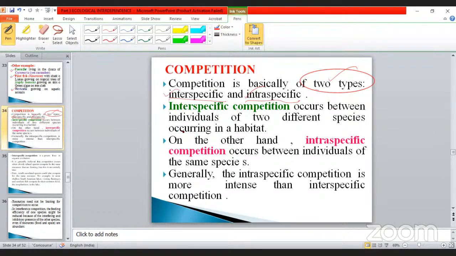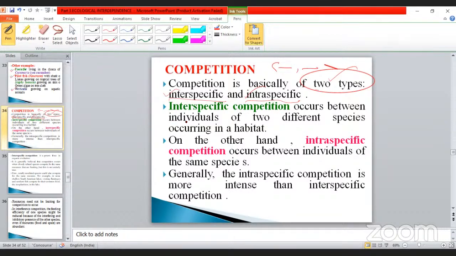What is meant by intraspecific, and what is meant by interspecific? Before that, what is meant by competition? Competition is nothing but when both are minus, isn't it, my dear? Already we studied it in the tabulation format. Competition is nothing but minus and minus, where both animals are getting negative feedback only. Such a condition of living is called competition.